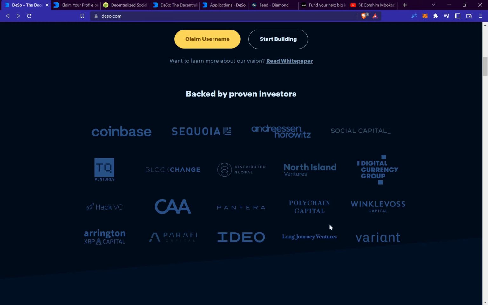Now, let's have a look at these dApps that are built on the DESO blockchain and how we can use them and get incentivized by just using these new dApps. The first step that I would recommend is that you claim your username. Once you have signed up an account, you can use one profile to sign in on all these different dApps over here. As you can see, we have a couple of these applications that are already built and live on this blockchain. These are some of the consumer apps.